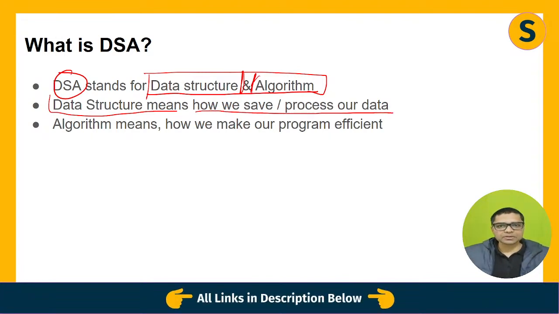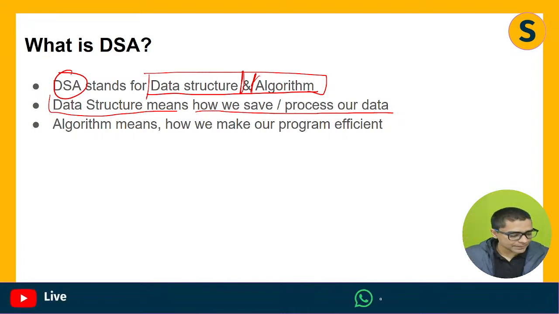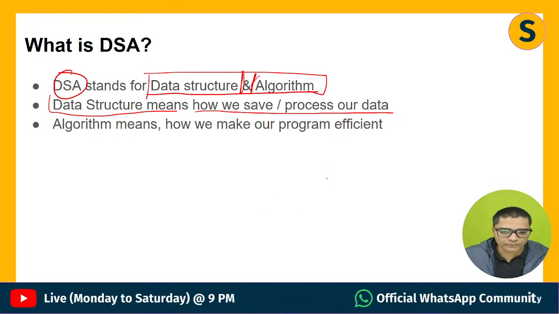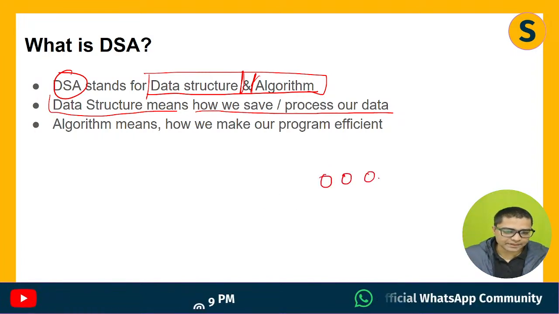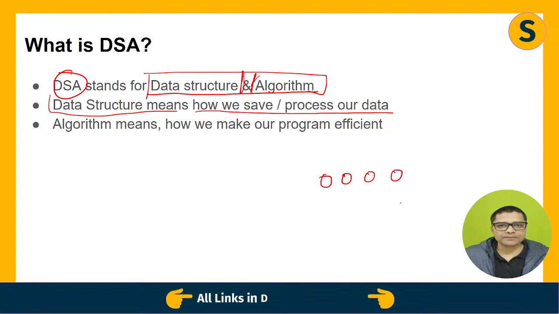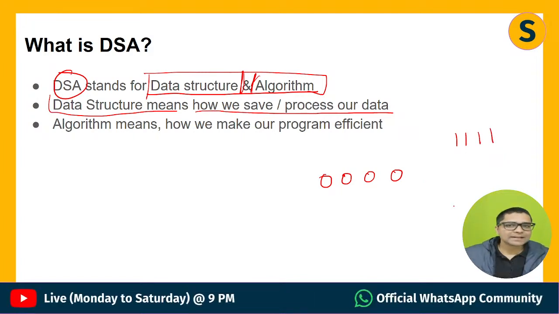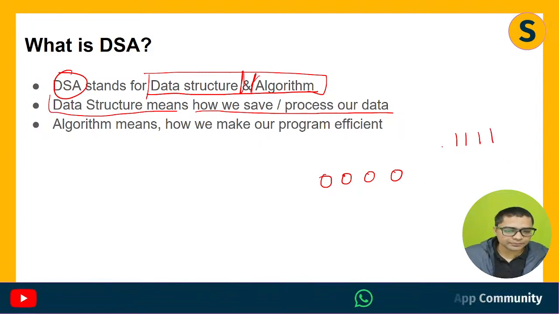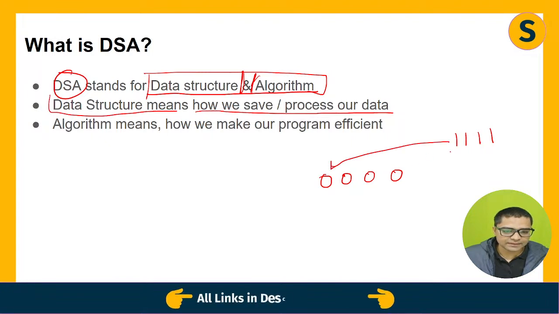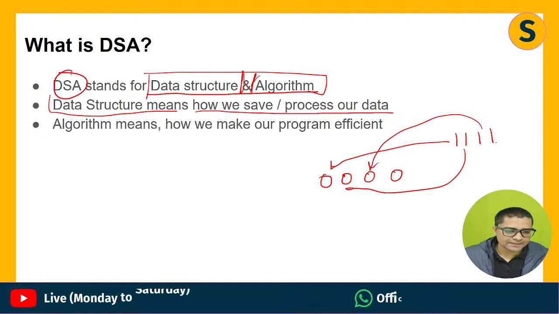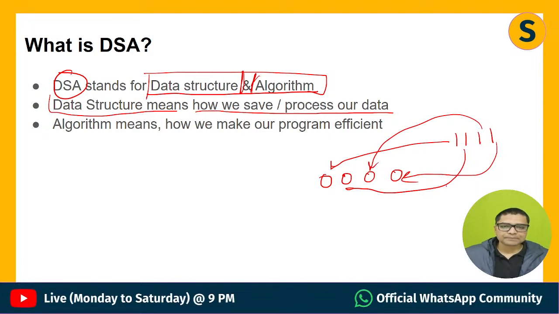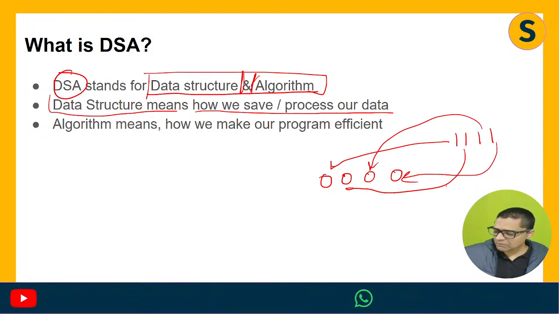As the name suggests, data structure. A simple example: we have 4 seats right now and we have 4 people, 1, 2, 3, 4. Now they want to be seated, so obviously it is very easy for us to say, hey, you can sit on this seat, you can go to this seat, this person can go to this seat, and this person can go to this seat. Very simple, not very complicated.